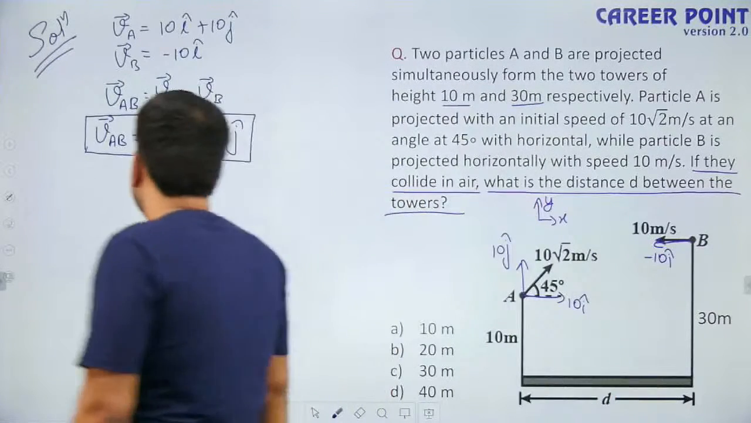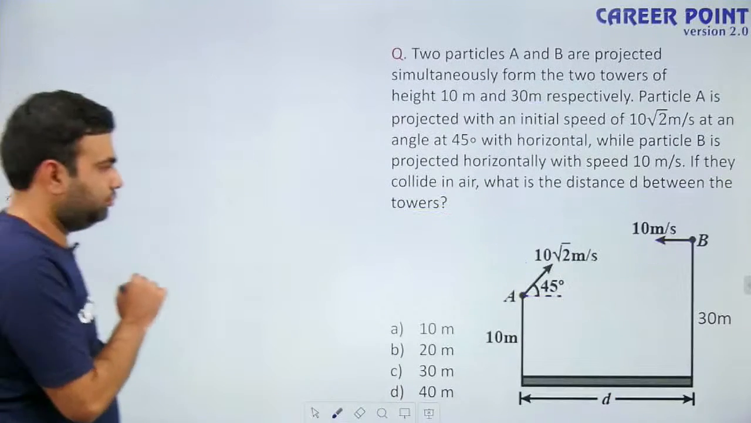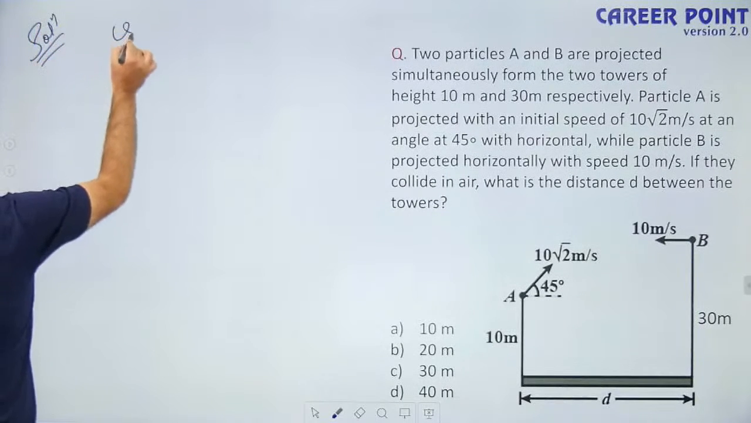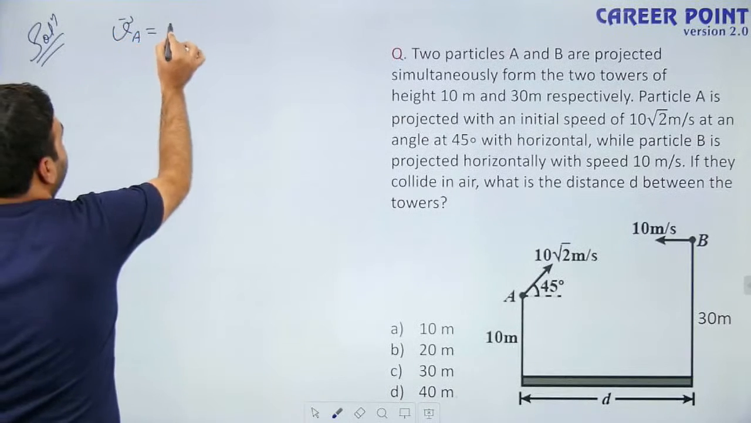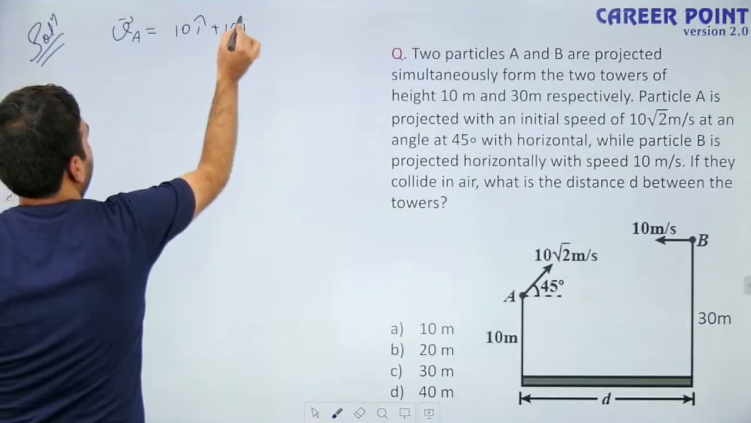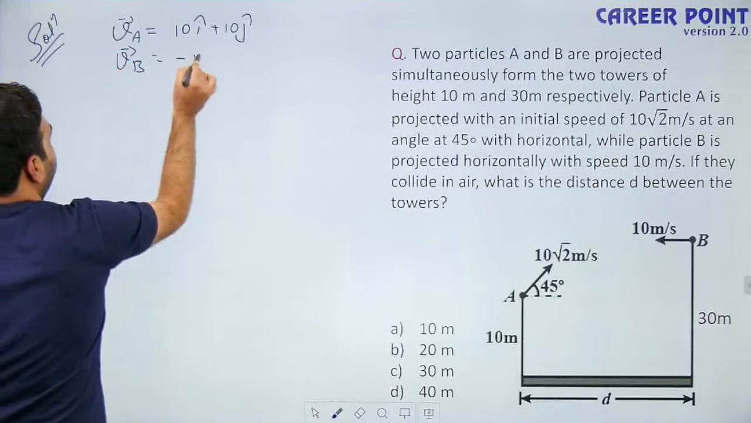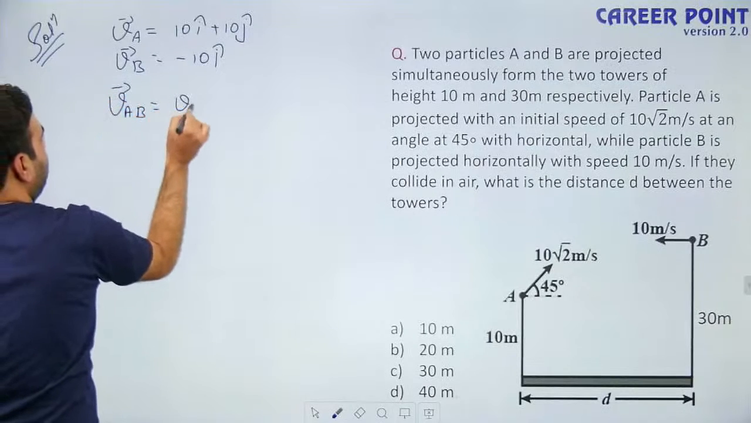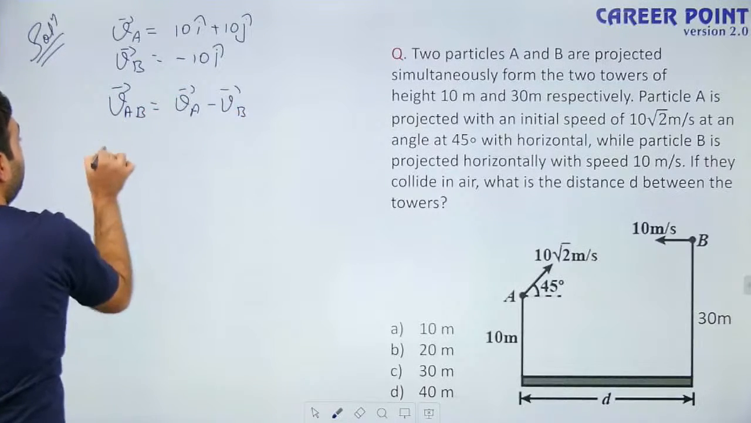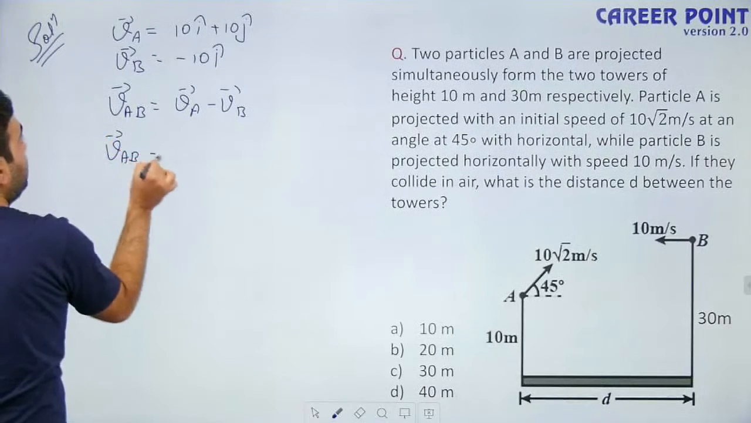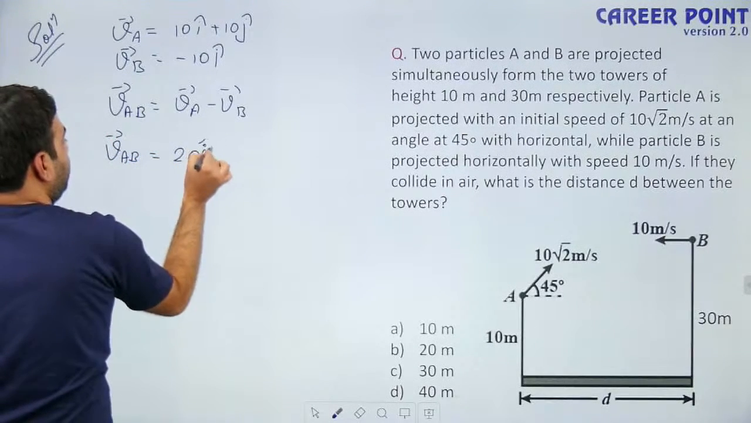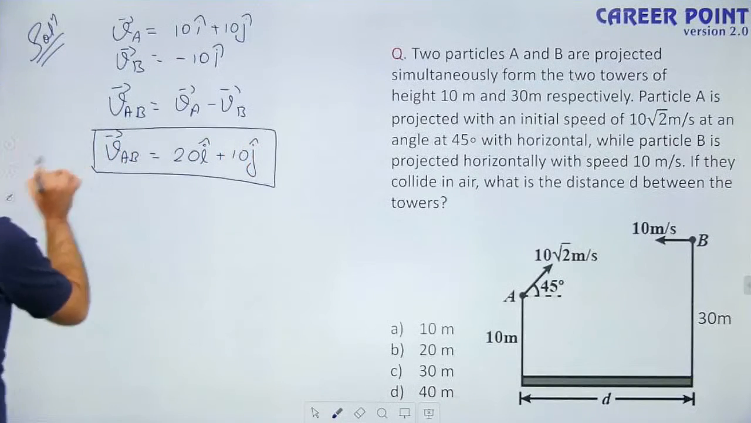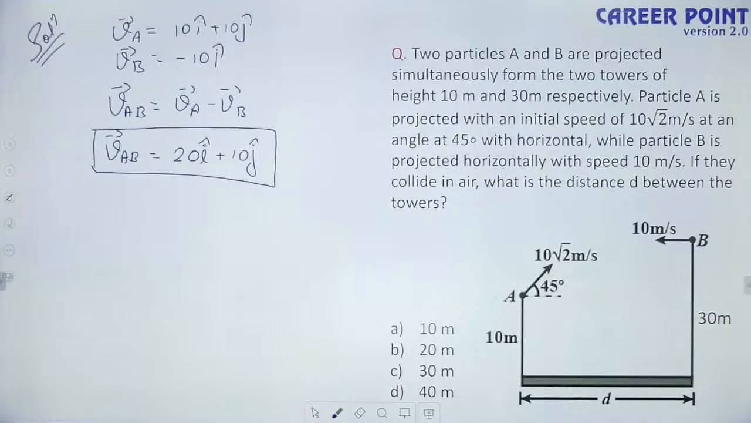Okay. Now see this. What we have calculated, velocity of particle A is equal to 10 i cap plus 10 j cap. Velocity of particle B is equal to minus 10 i cap, and velocity of particle A with respect to B, which is velocity of particle A minus velocity of particle B in vector form. So velocity of particle A with respect to B, we got it is equal to 20 i cap plus 10 j cap. Okay, this is velocity of particle A with respect to B.